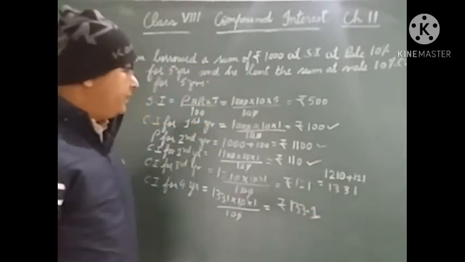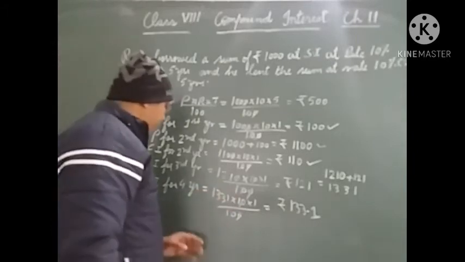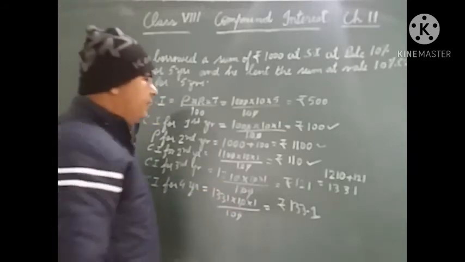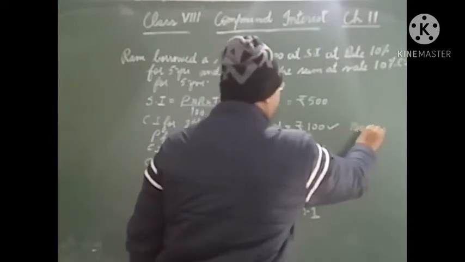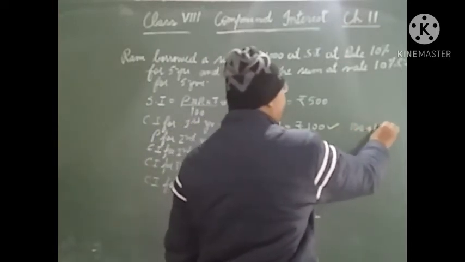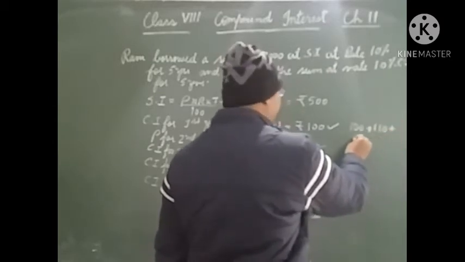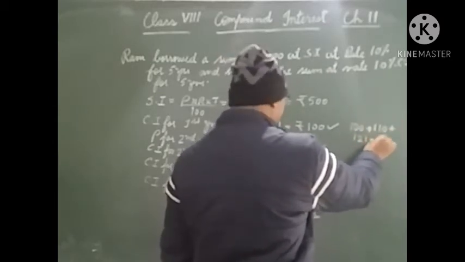So the interest he earns over 4 years is: for the first year rupees 100, for the second year rupees 110, for the third year rupees 121, and for the fourth year rupees 133.1.